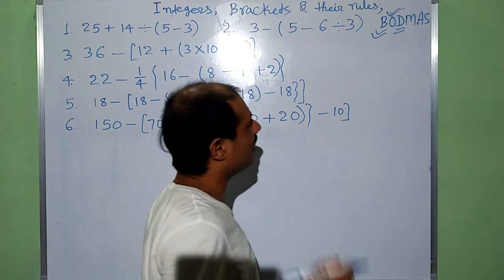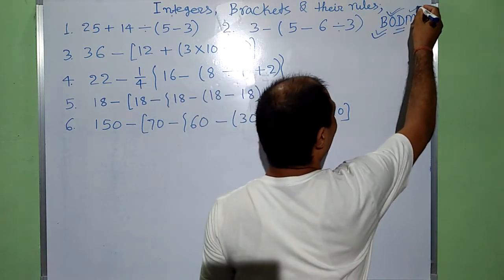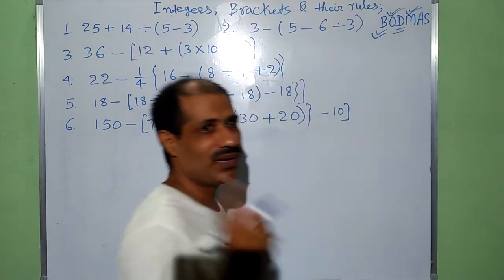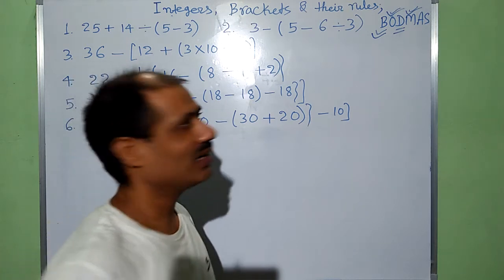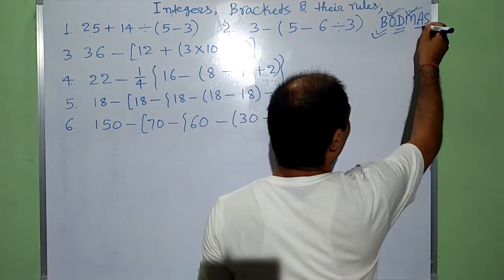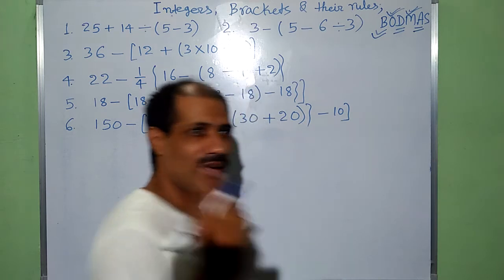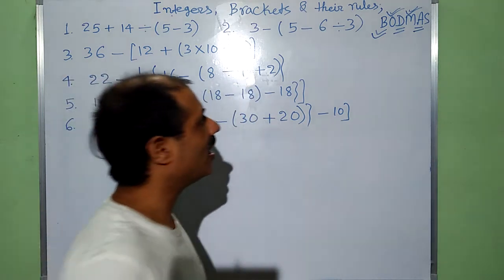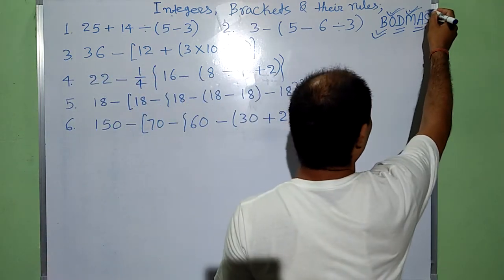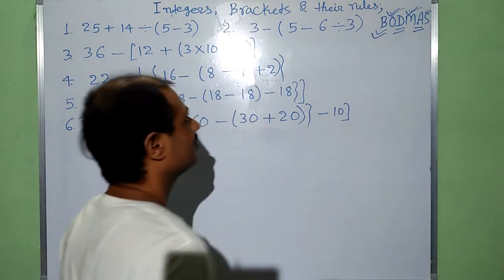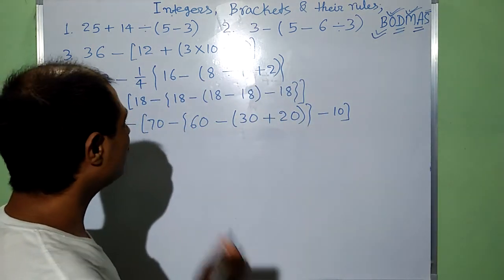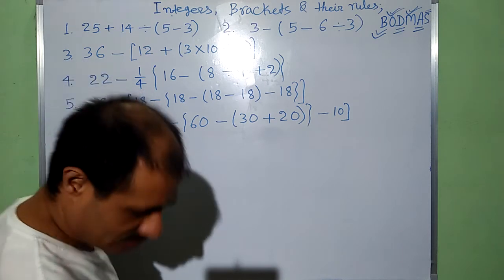After that we have to divide. After that M stands for multiplication. We have to multiply. A stands for addition. After that we have to add. And finally we have to subtract. BODMAS rule will also be used here.